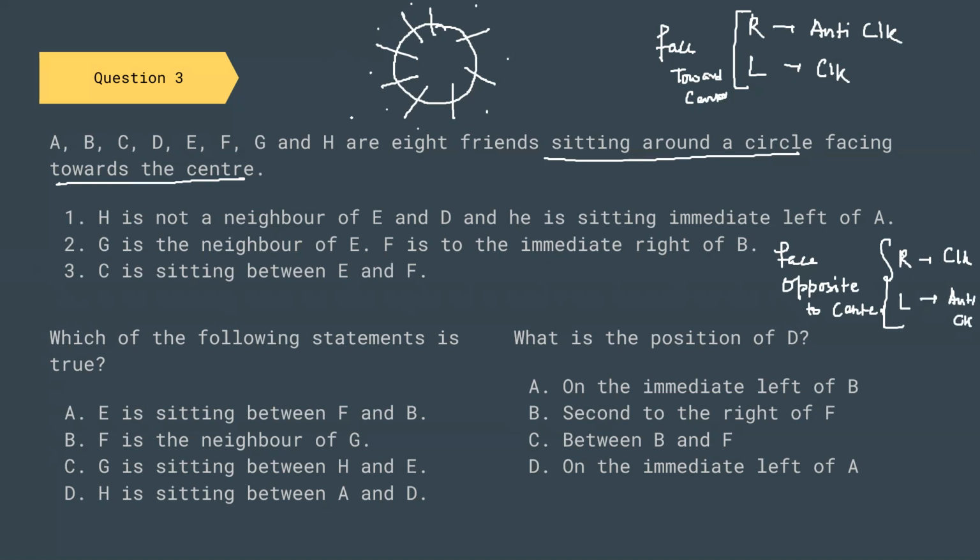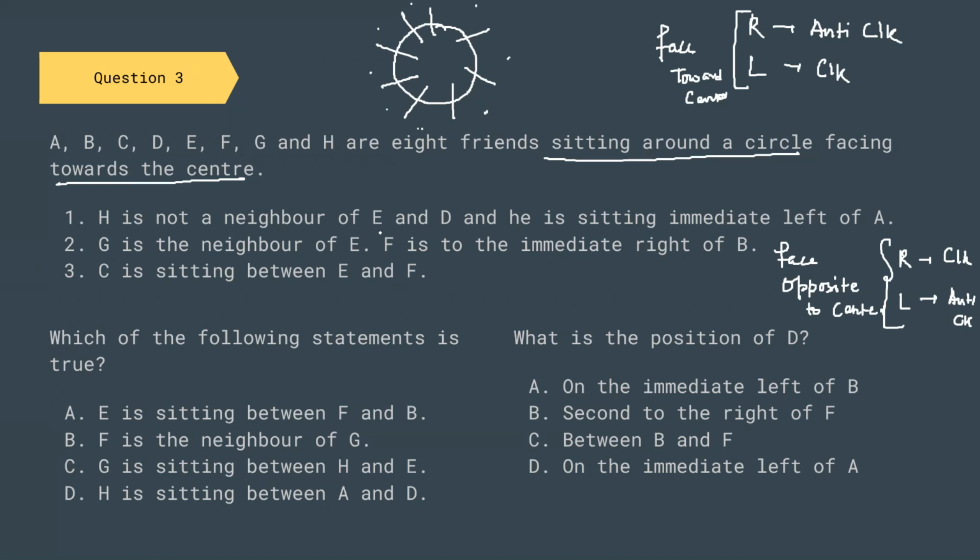Please remember this. Now, apart from that, a circular sitting arrangement can be done on the basis of relative positions only. Because when you are in a circle, this can be a starting position, this can be a starting position, any one of the positions can be your starting position. So it doesn't matter what position you start. So you can just start.